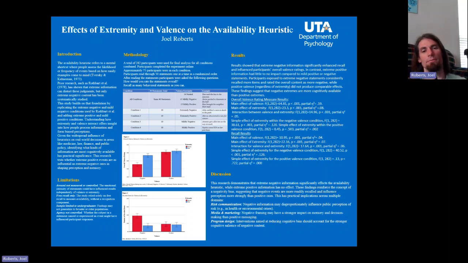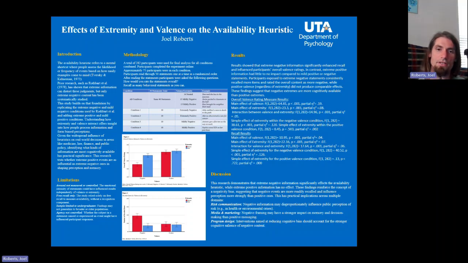And then for the items recalled, we're seeing the same trend, where there's no difference between the mild conditions and the extreme positive condition, but for the extreme negative condition, people are recalling the extreme negative items much more than they're recalling the mild positive, mild negative, or extreme positive items.